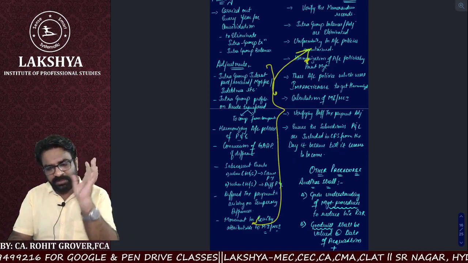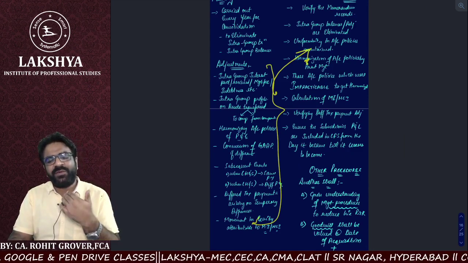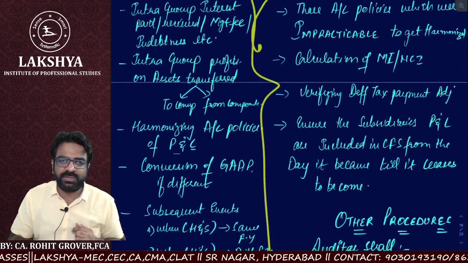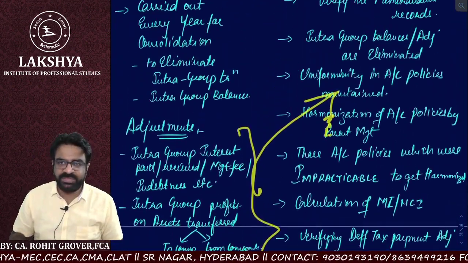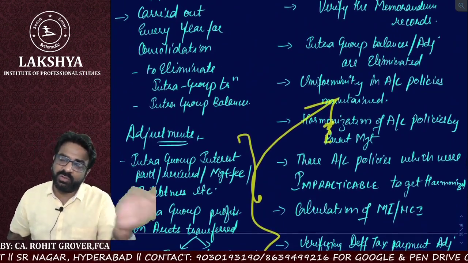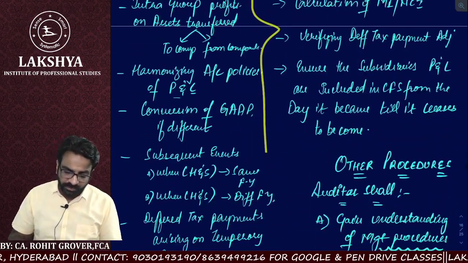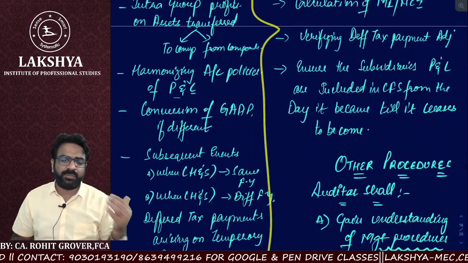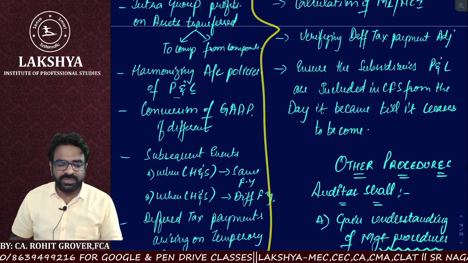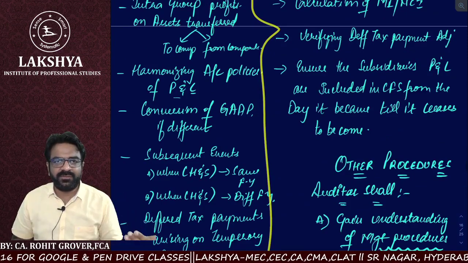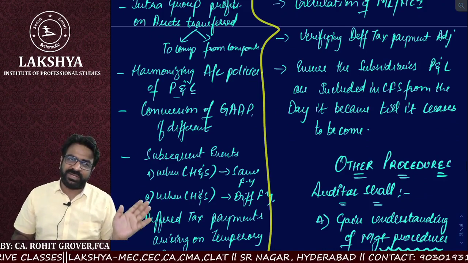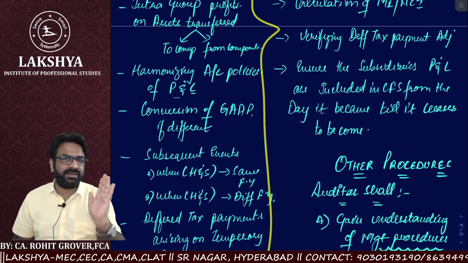That is a technique you can use. In the examination, if you fail to recall what sir was discussing, you just simply apply this for all the adjustments. Write the words "to check that, to verify that": to verify the intra-group adjustment, to verify the harmonization, to verify that subsequent events are properly taken care of, to verify that conversion of the GAAP has taken place, or to verify that deferred tax, anything. So you just have to remember the word "to verify" for the current consolidation adjustments.